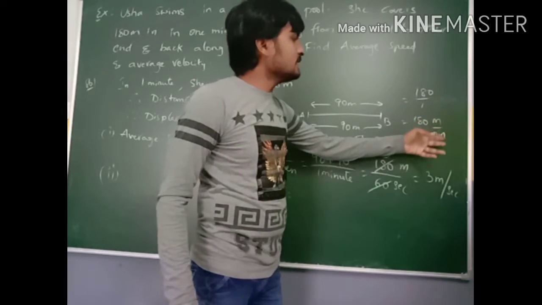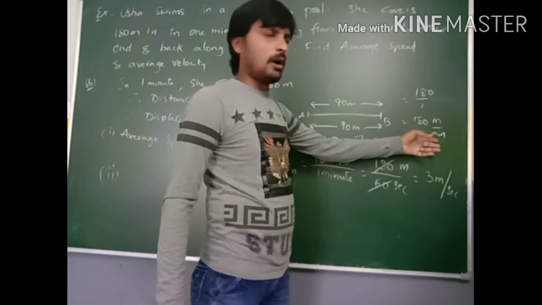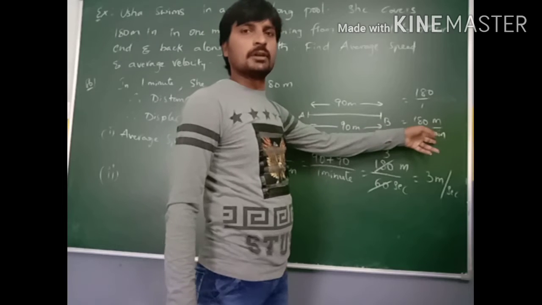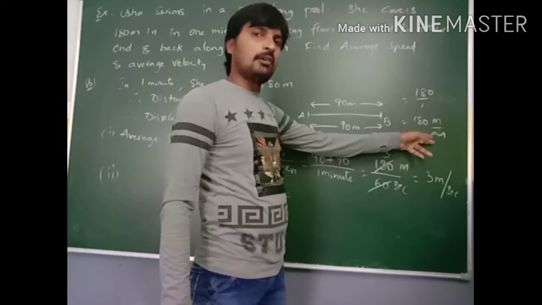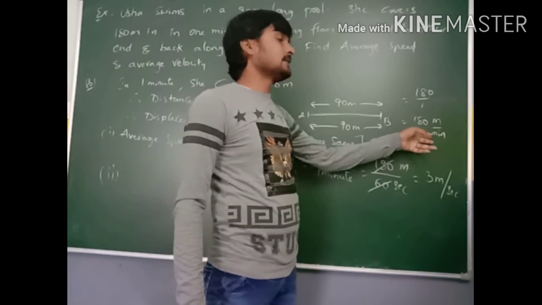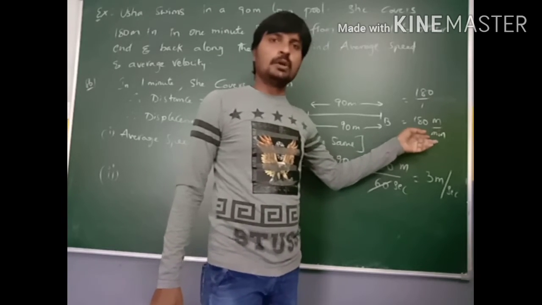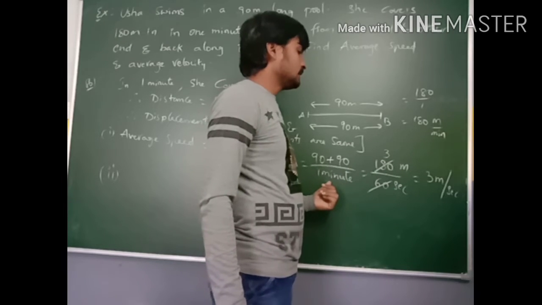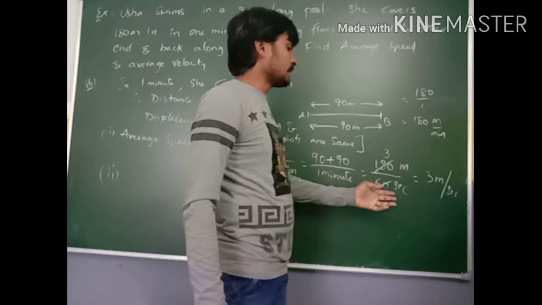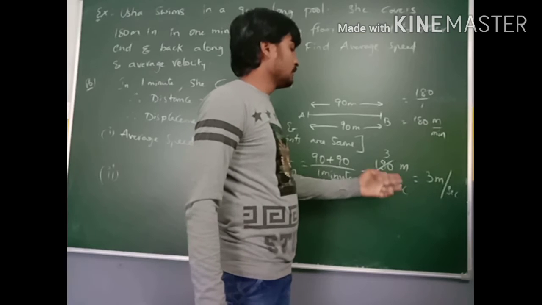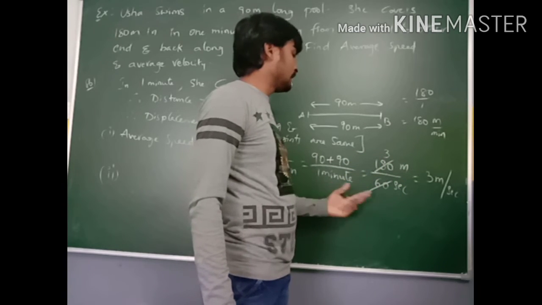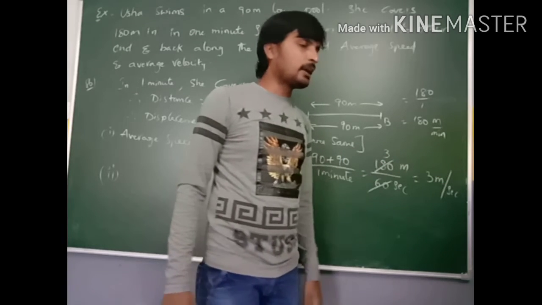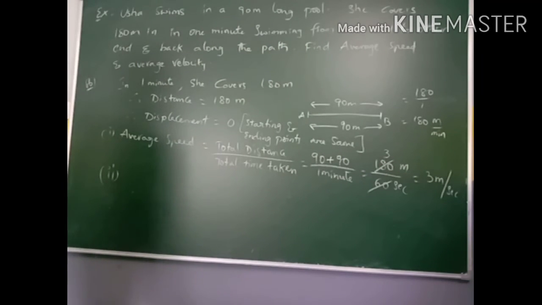This is a unit for speed, but it does not belong to the SI system. So we must convert the minutes into seconds. So 180 by 60, and we get 3 meters per second, and this unit is in the SI system.